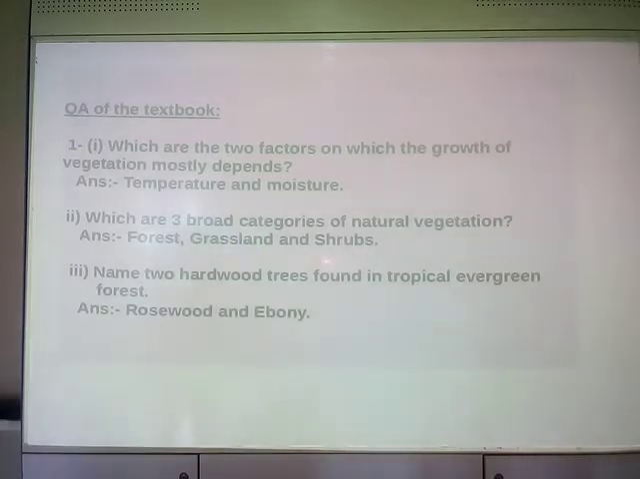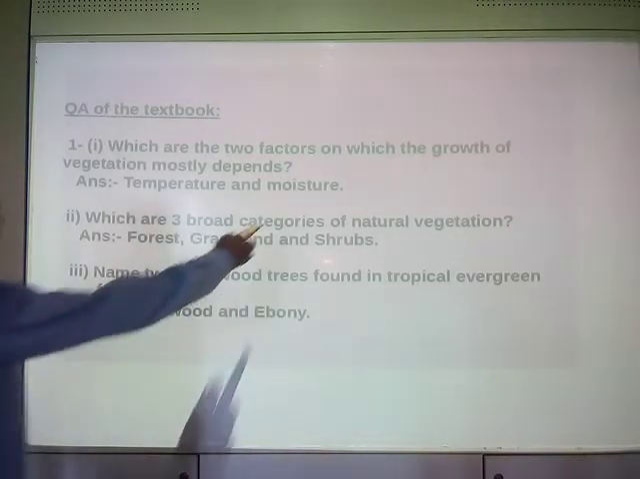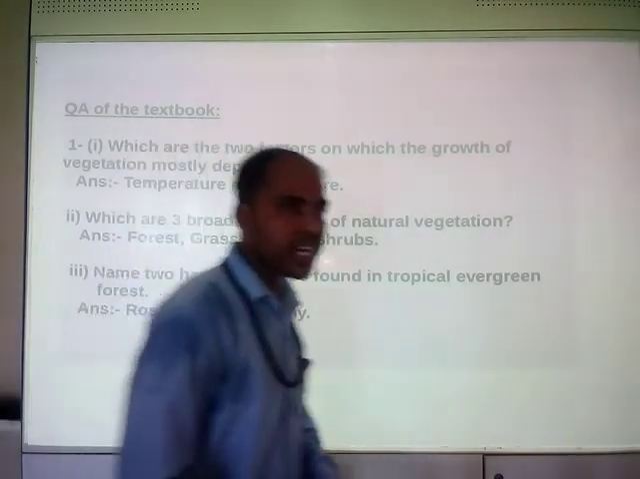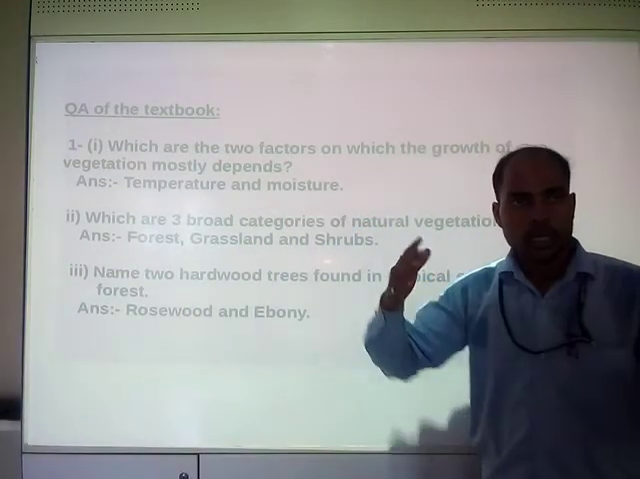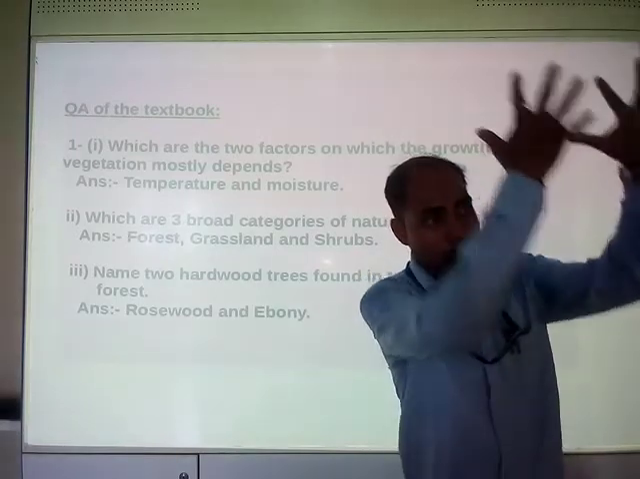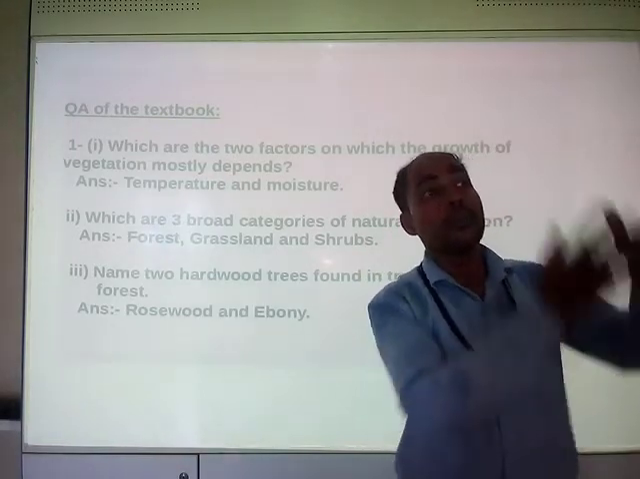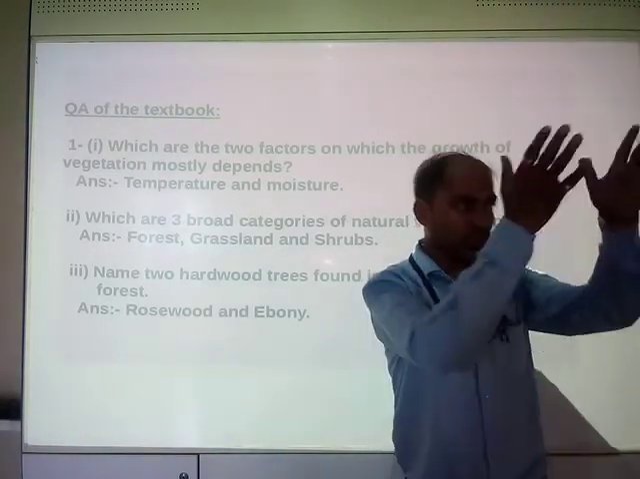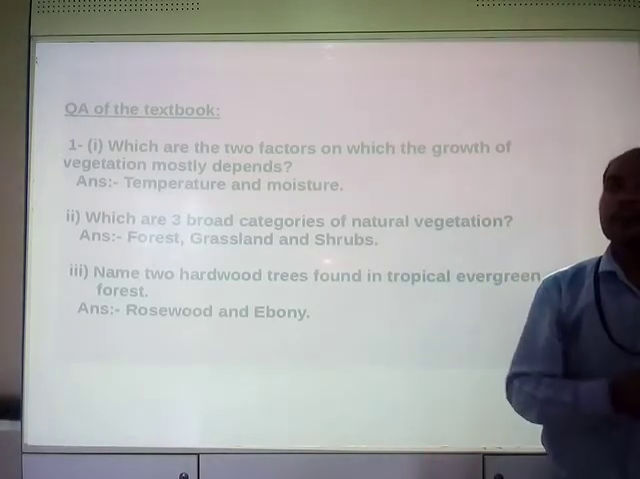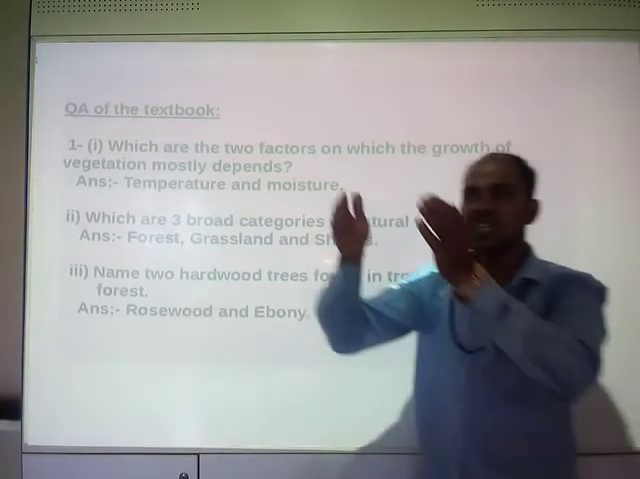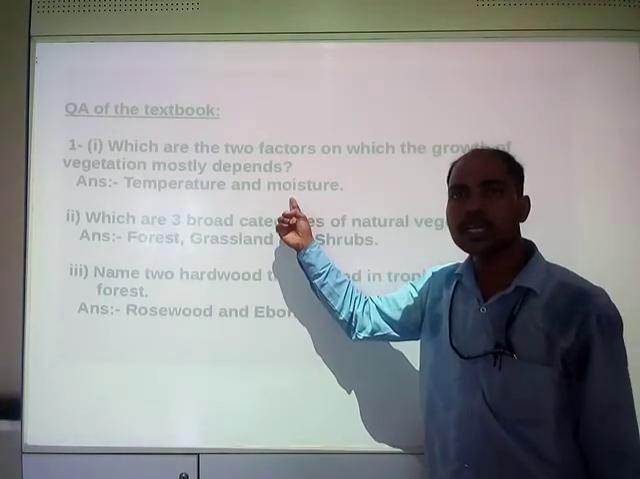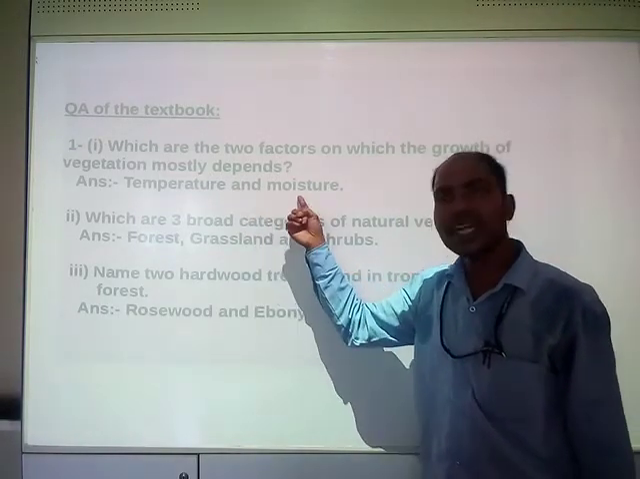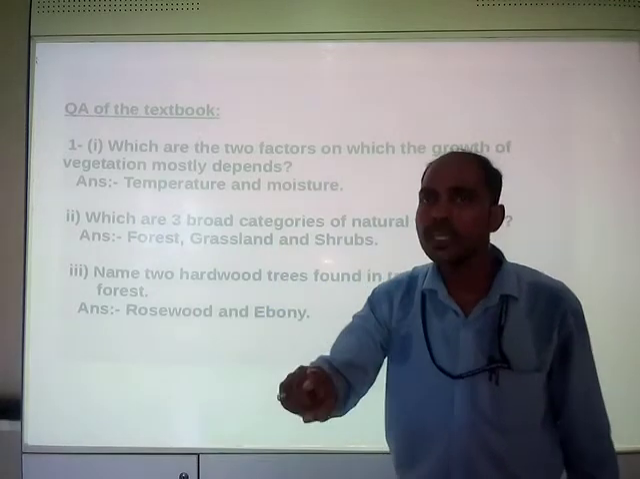Here the answer is temperature and moisture. I have not written rainfall. Moisture is also a kind of water. In some regions you receive an ample amount of rainfall, but in some regions you receive very low rainfall. That's why I have not written rainfall. If you write rainfall, that will also be correct.